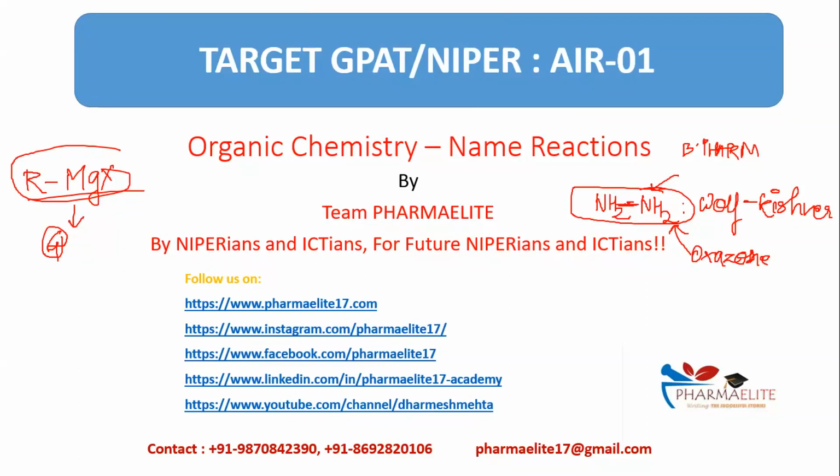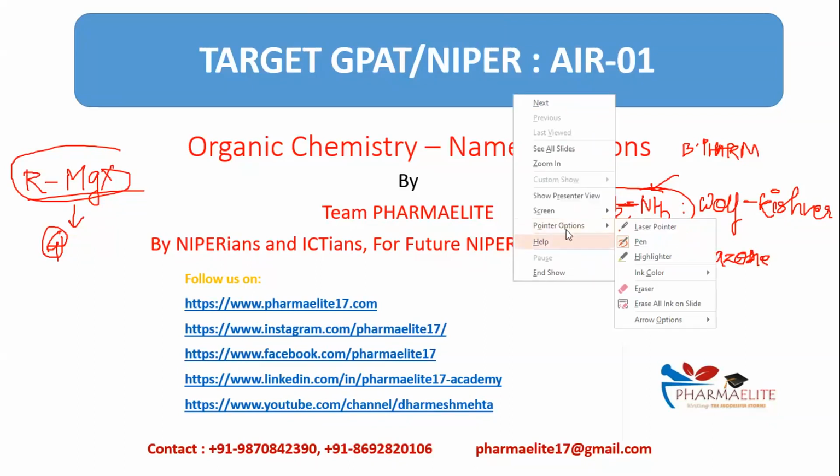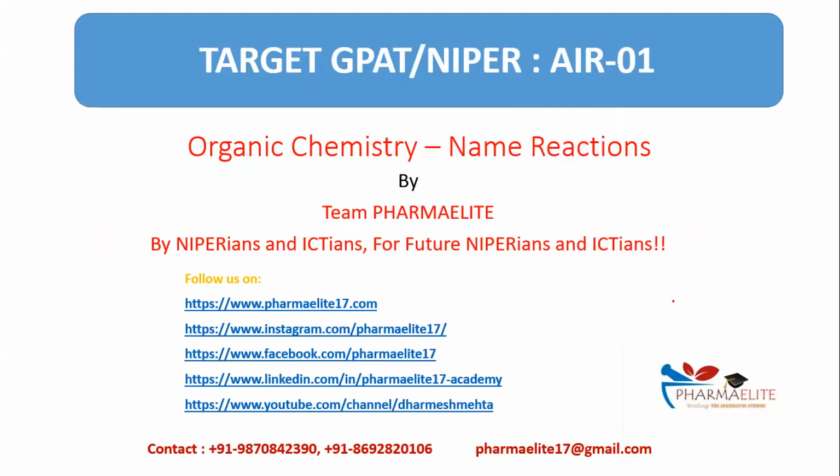One by one, with every name reaction, what is specific to that name reaction is going to be our focus. For the next 45 minutes to an hour, we'll discuss a set of name reactions which belong to different chapters. I repeat my words. We are going to talk about name reactions which belong to different chapters. But at the end of the day, those name reactions are on the same grounds. Those name reactions have the same principles. We are supposed to ensure that we do those name reactions together. Crystal clear? Are we good to go?